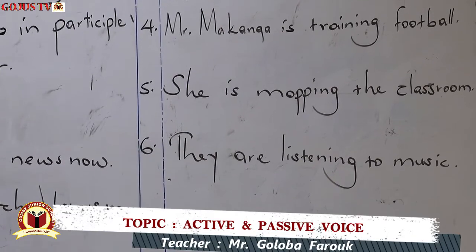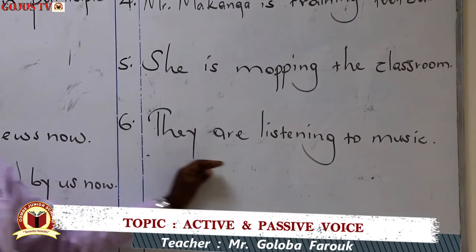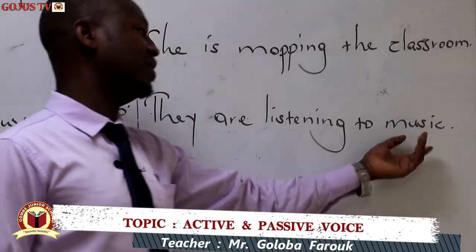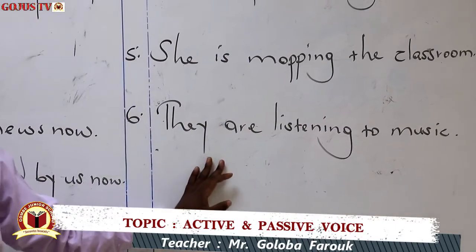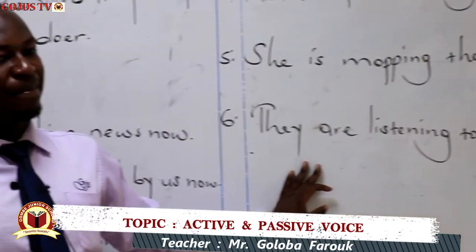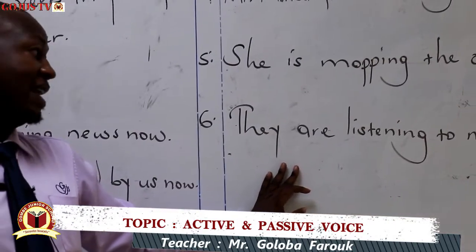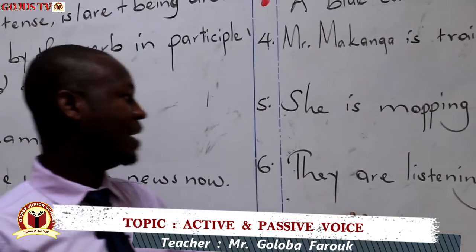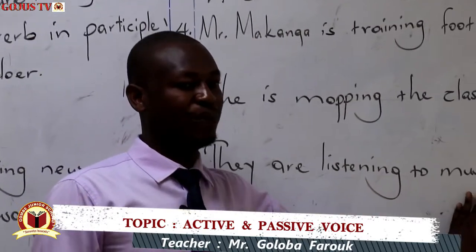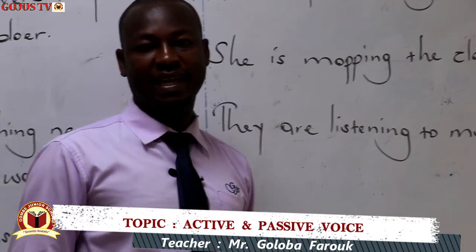Lastly, we have an example of they are listening to music. Here our object is music. So when you begin, obviously we shall say music is being listened to. We don't know who did the listening.